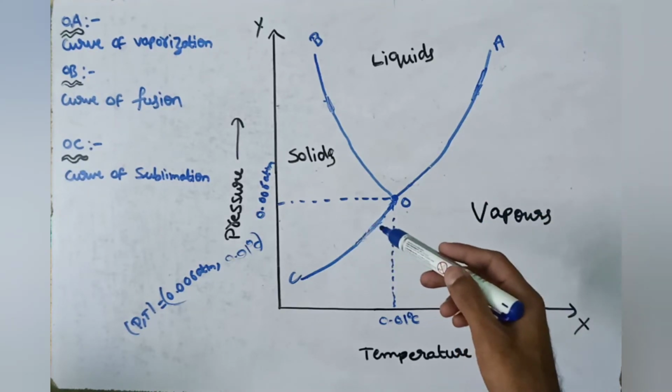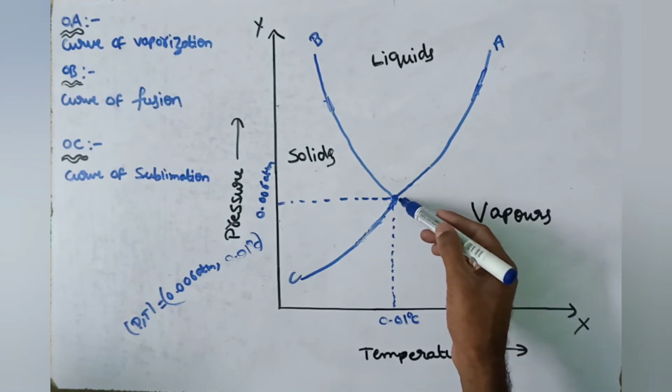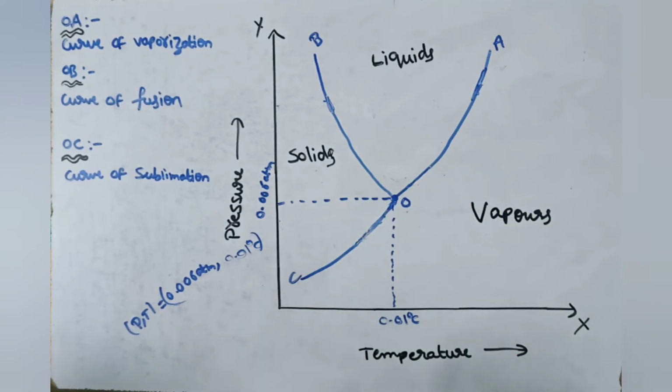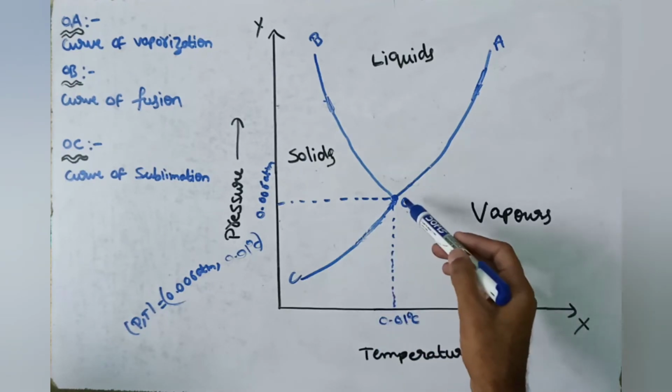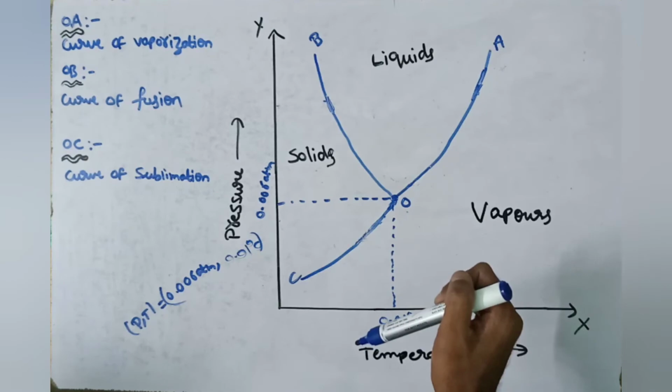We can observe water as liquid, solid and vapor at this particular pressure and temperature. This point is called the triple point of water.